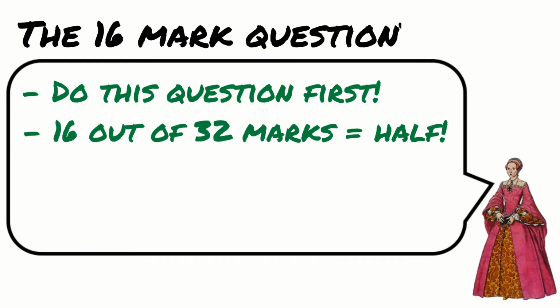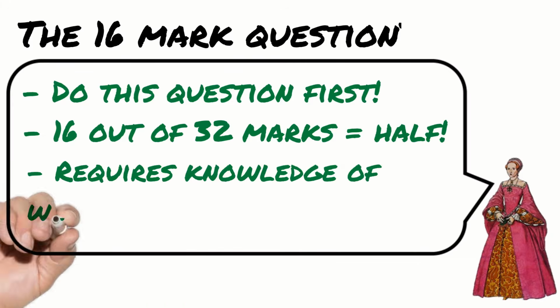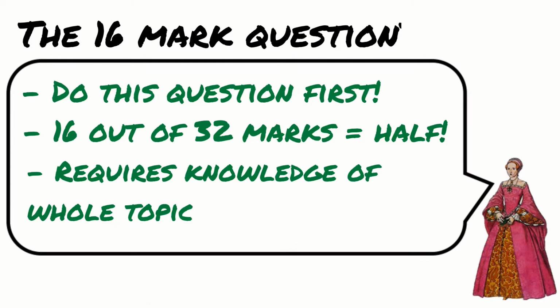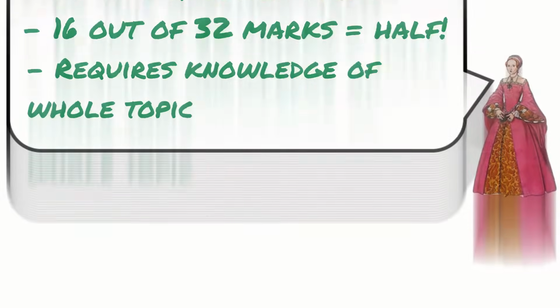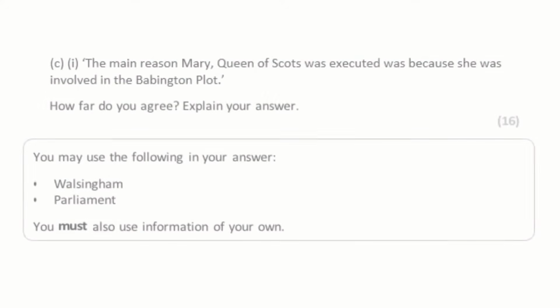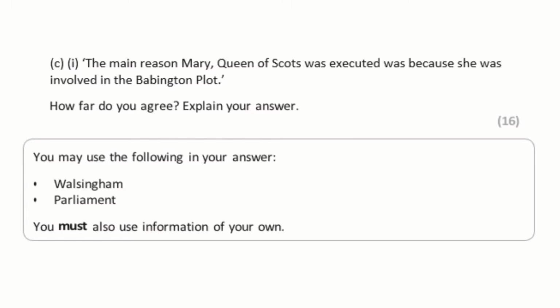We're going to be looking at a question from topic 2 about Mary Queen of Scots. And this question brings in everything we've learned about the threats at home and abroad. So the question we're going to be looking at is, the main reason Mary Queen of Scots was executed was because she was involved in the Babington plot. How far do you agree? Explain your answer. And it carries 16 marks. It then goes on to say, you may use the following in your answer: Walsingham, Parliament. You must also use information of your own.